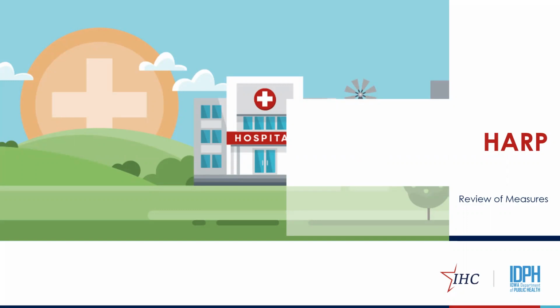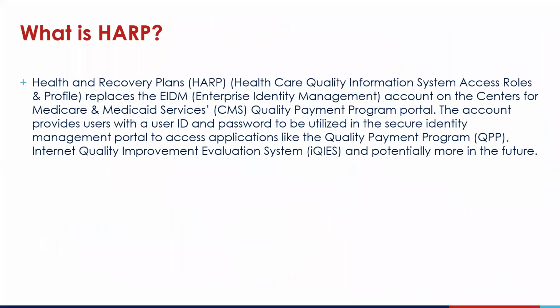All right, so next we're going to talk briefly about HARP. HARP replaces the Enterprise Identity Management account on the CMS Quality Payment Program portal and is what you will now use to upload your data. Per the QualityNet website, this new account access will offer enhancements such as one login. Upon implementation of the HARP system, you will no longer need to maintain multiple user accounts or login IDs. Instead, this will all be housed under a single account ID and will provide advanced security for modern systems to keep your facility's data protected.